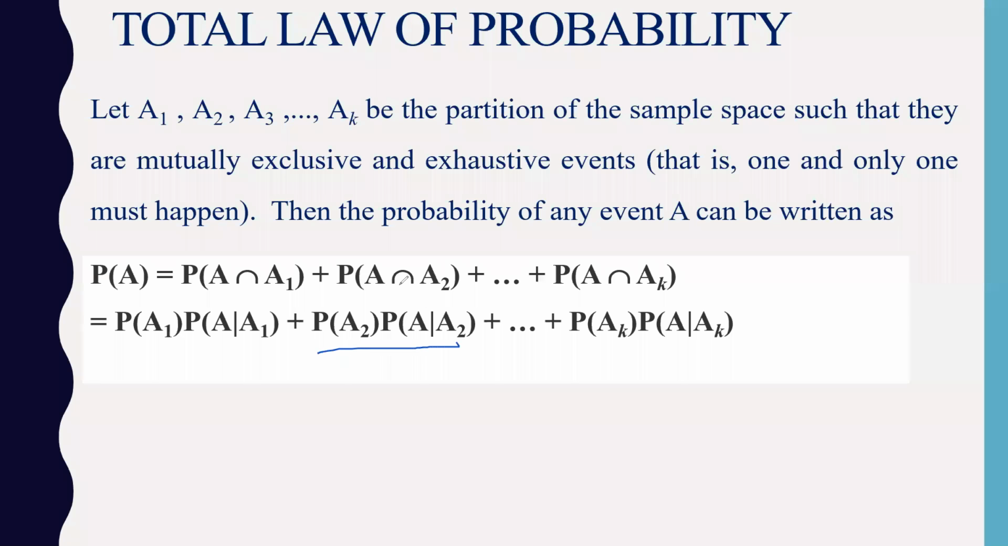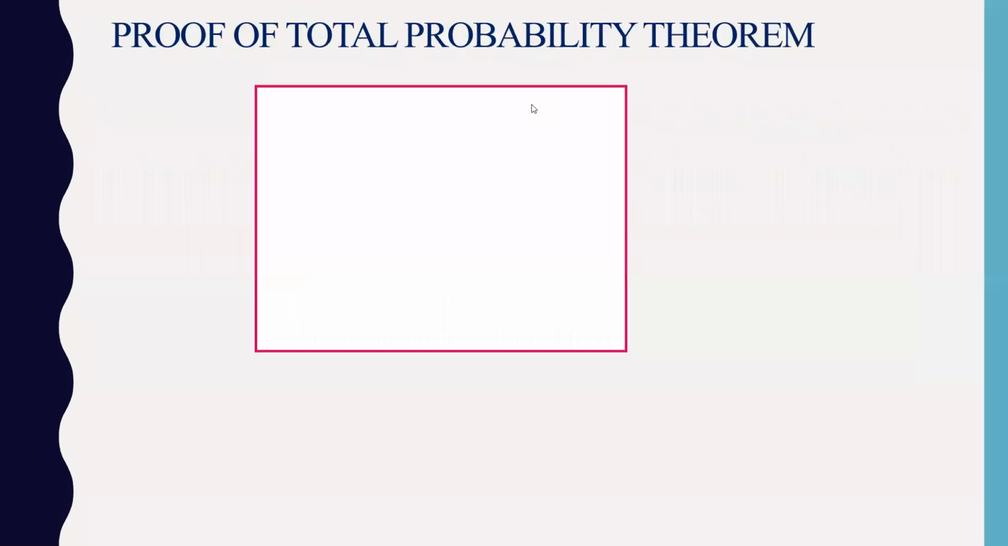So this part is from the conditional probability. You can write it. It's just the extension of that. So this rule is called the total probability of mutually exclusive and exhaustive events. So we will discuss this. We'll see in a Venn diagram how it happens.